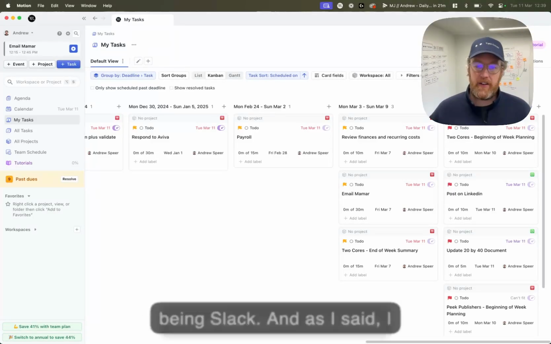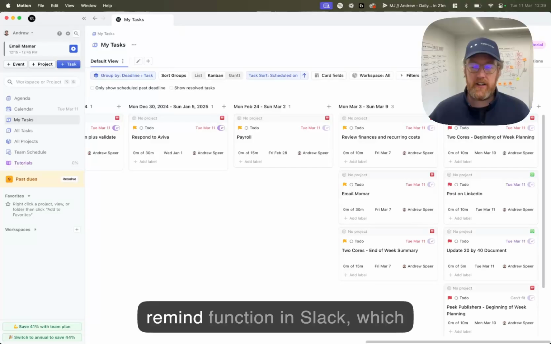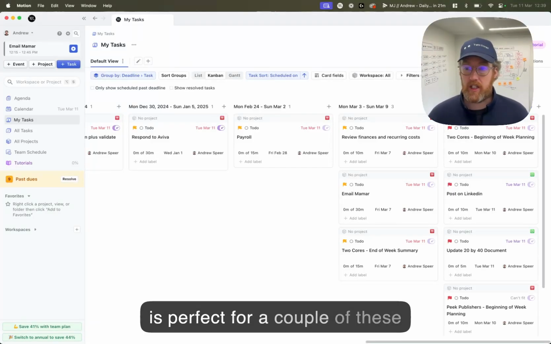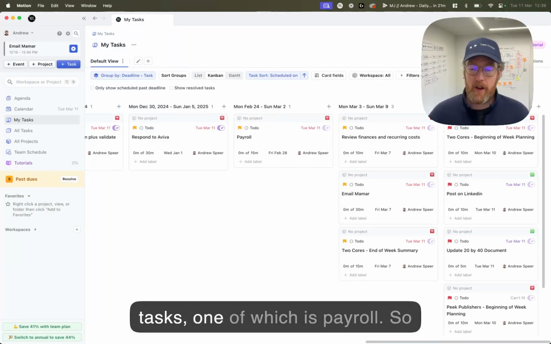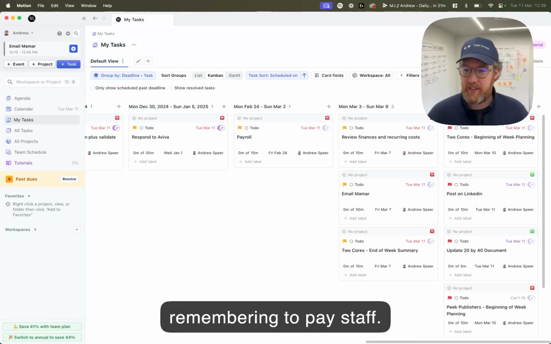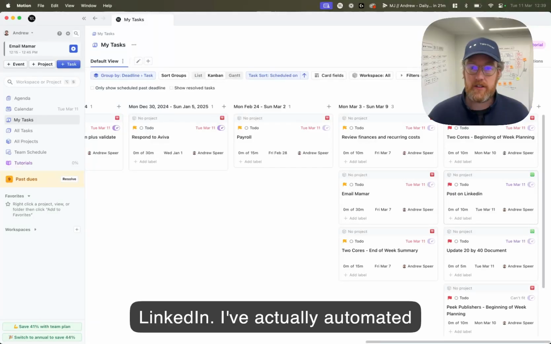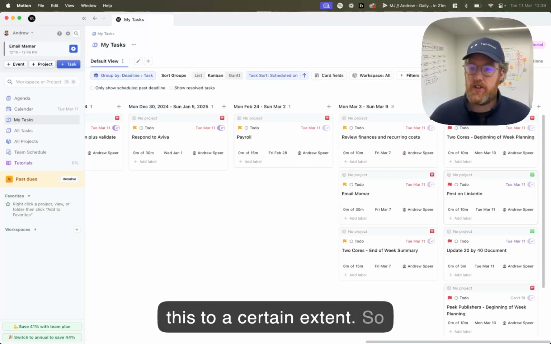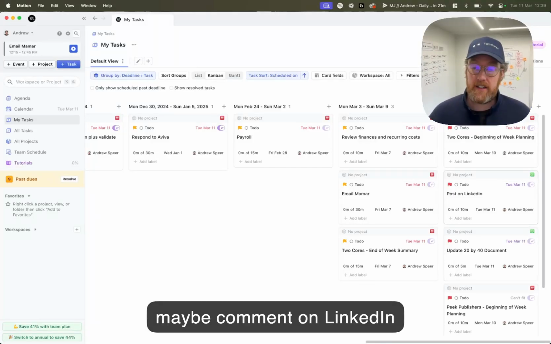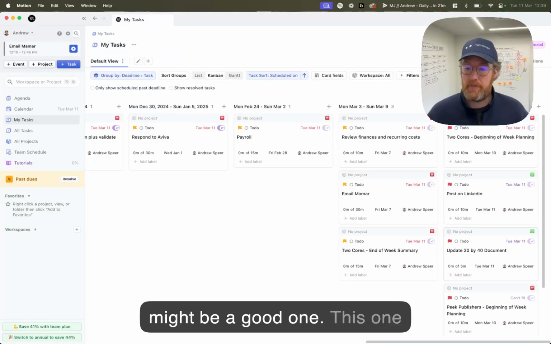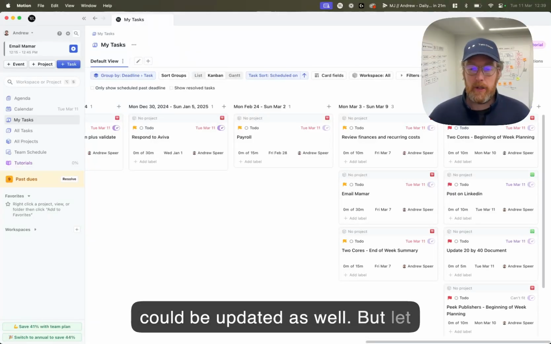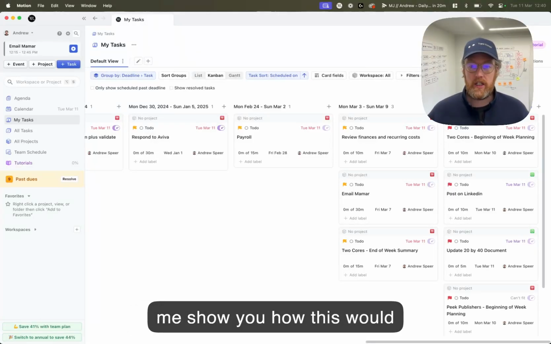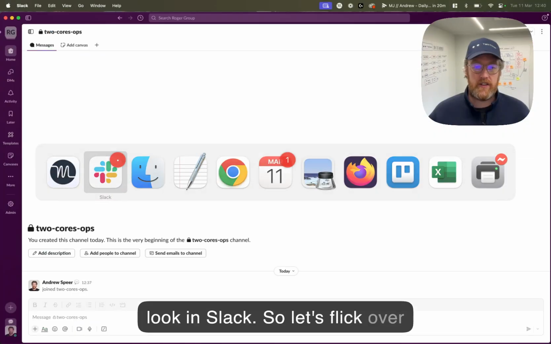And as I said, I found out about this slash remind function in Slack, which is perfect for a couple of these tasks. One of which is payroll, so remembering to pay staff. Another one might be post on LinkedIn. I've actually automated this to a certain extent, so maybe comment on LinkedIn might be a good one. This one could be updated as well. But let me show you how this would look in Slack. So let's flick over to Slack.